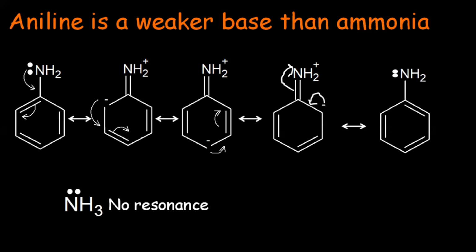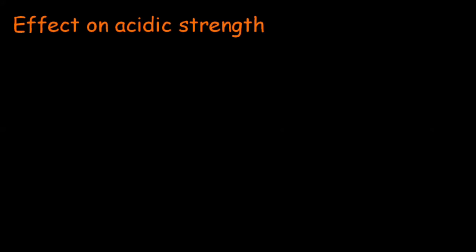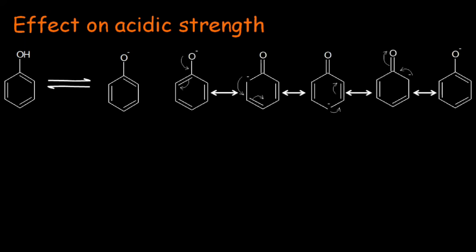Now let's discuss how resonance affects the acidic strength. According to Arrhenius' concept, an acid is a species which donates a proton in aqueous solution. In the case of phenol, the dissociation results in the phenoxide ion. This phenoxide is stabilized by resonance, and 5 resonating structures are possible for the phenoxide ion.